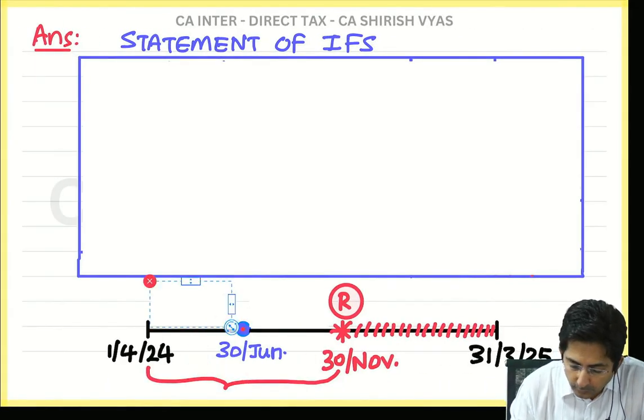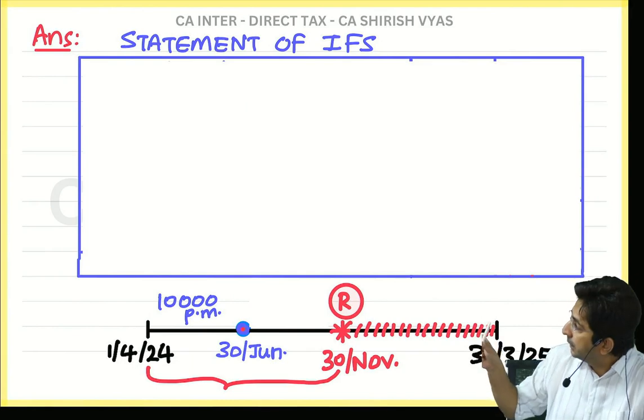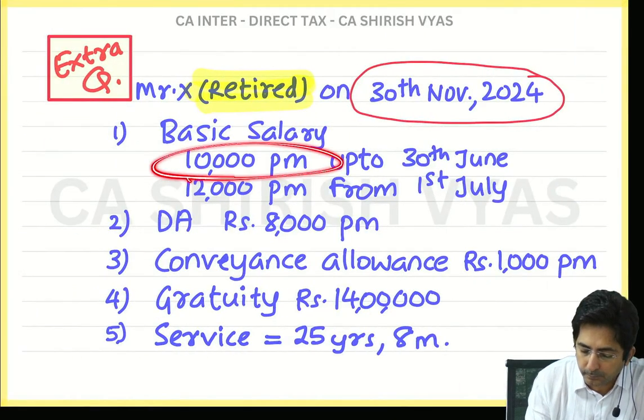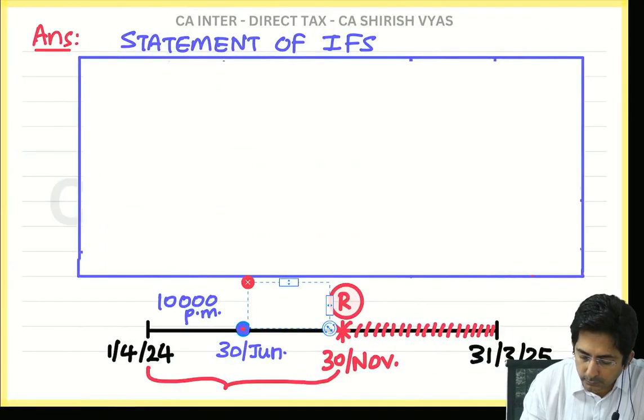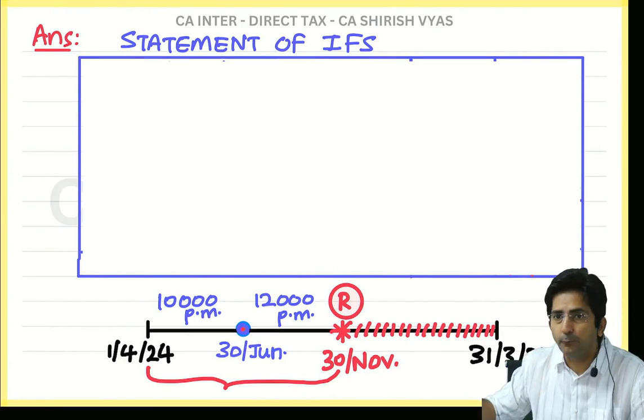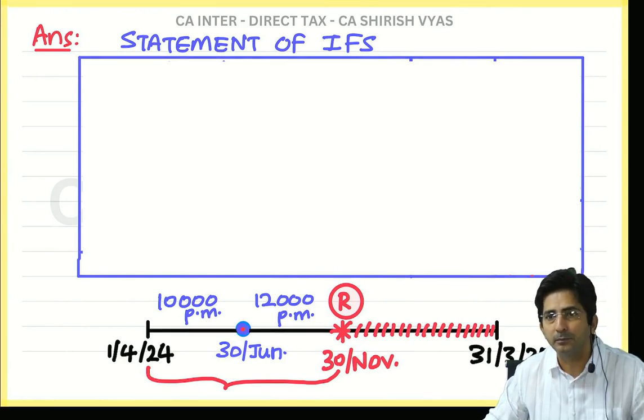So tell me, before 30th June what was his salary? Where did I get this 10,000 per month? From the question. And from 1st July it became 12,000 per month. So here I have written 12,000 per month. Now you draw. See, now it will become easy for us to calculate the basic salary also.